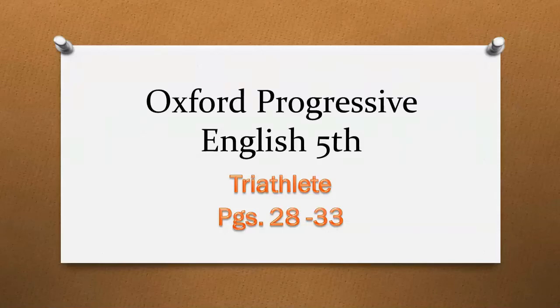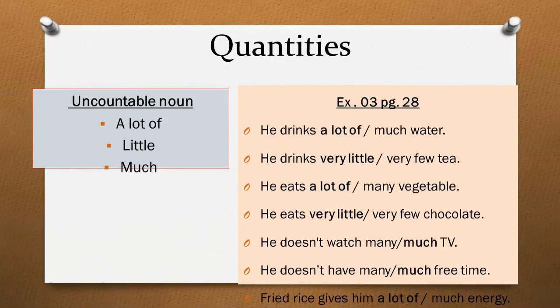In this lesson we will study the concepts from Oxford Progressive English Book 5, Unit number 6. The topic is triathlete. The pages we are going to cover are page number 28 to 33. Page number 28, lesson number 1 is about quantities.